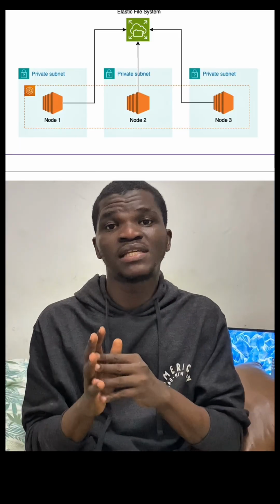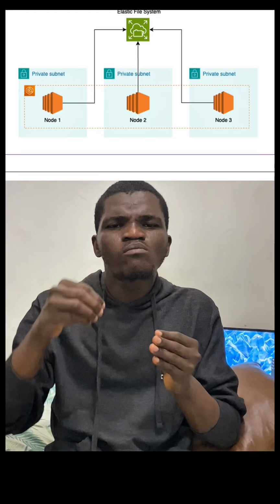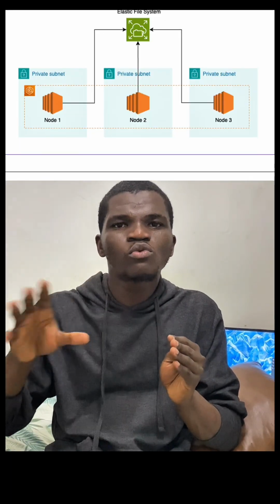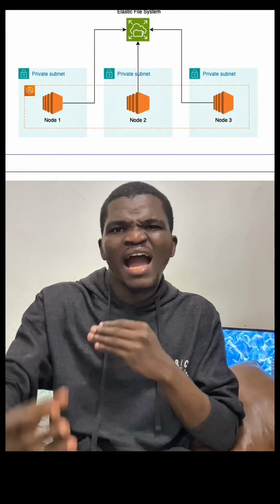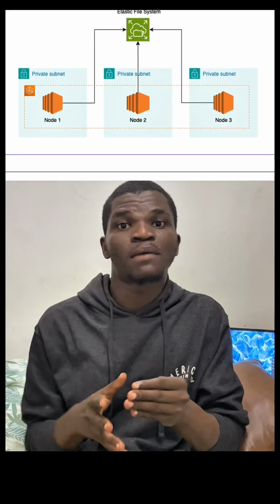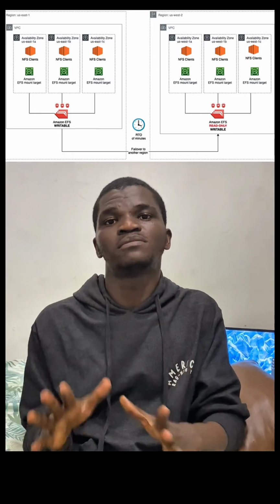The next one is high availability. It has high availability because it stores some of that data in multiple availability zones, so that if one crashes, it still has a backup in another availability zone. Then the last one is that it has lifecycle management.